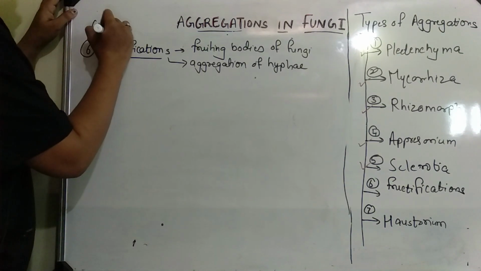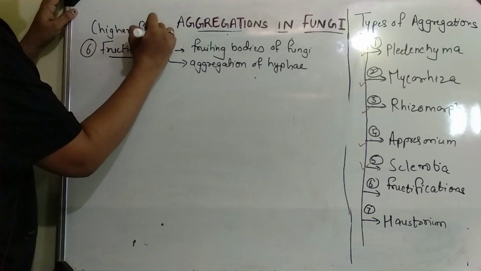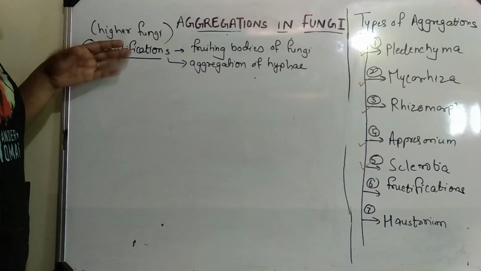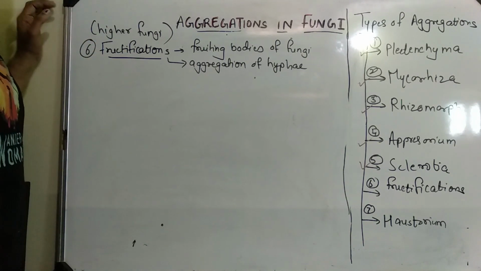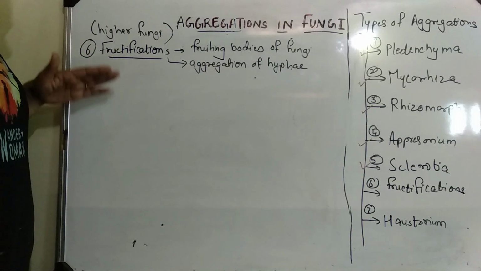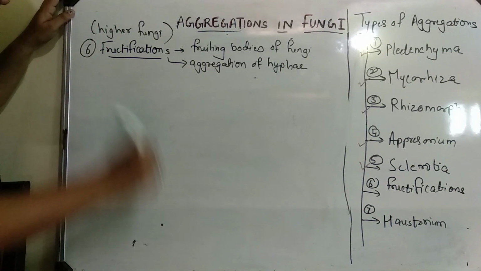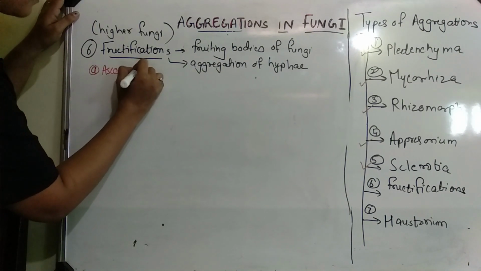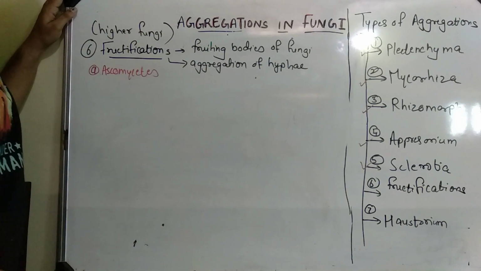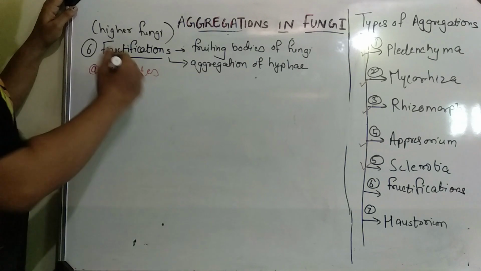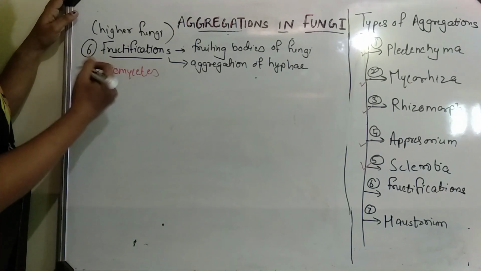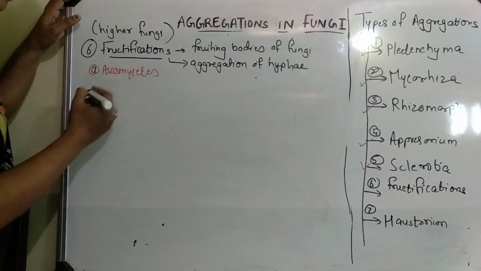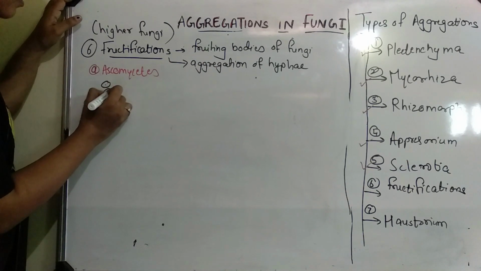You can see fructifications in higher fungi, like Ascomycetes, Basidiomycetes and Deuteromycetes. We will take a brief look at the various types of fructifications, starting with Ascomycetes. Ascomycetes, if you remember, are fungi whose spores are produced in an ascus, and the ascus is present in an ascocarp.